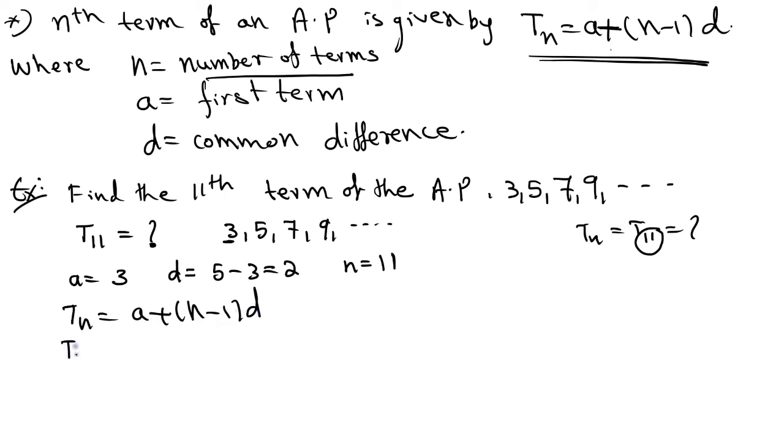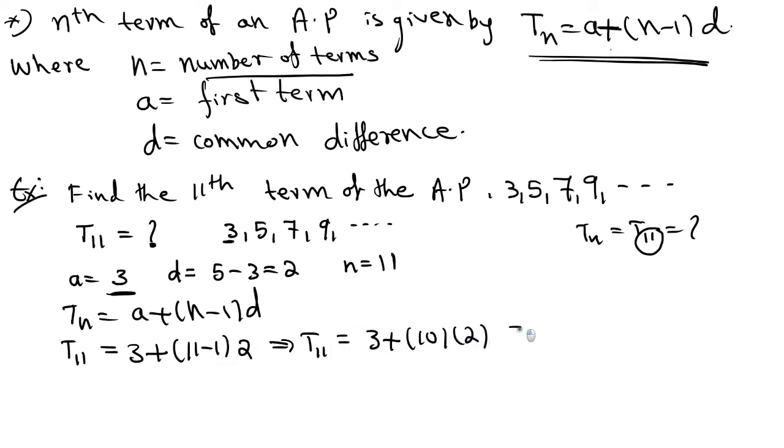So T11, 11th term, T11 equal to a value, 3, plus n minus 1, 11 minus 1, into d. D is here the common difference. What is the common difference we got? Common difference equal to 2. This implies T11 is equal to 3 plus 11 minus 1, that is 10, into 2. It is equal to 3 plus 20. So 11th term is equal to 23. Therefore T11 equal to 23.